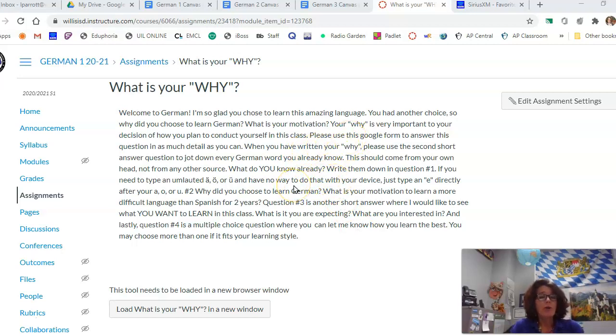My motivation for learning German was because my husband and I had just moved to Germany, and I was pregnant with our first child, and I wanted to be able to know the culture and the people at a higher level, to really get deep into an understanding of what made them tick, why they did what they did.